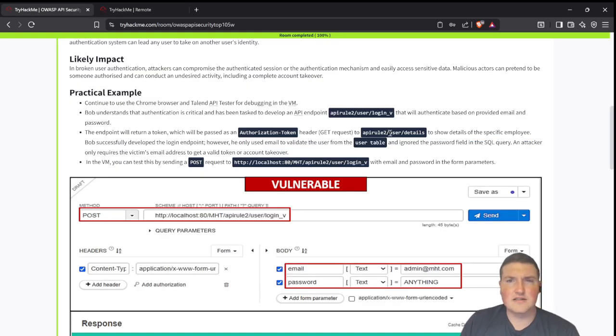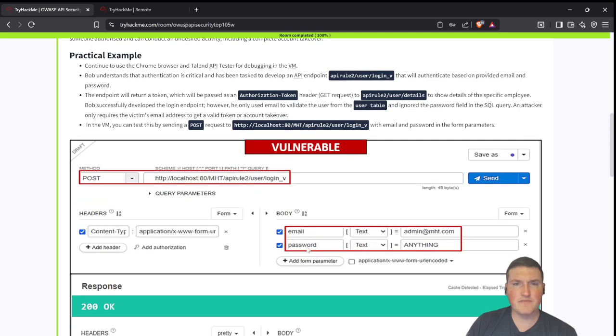All right. So now the endpoint will return a token, which will be passed as an authorization token header in a GET request to API rule user details. So we need to get our token and then pass it over, right? Here it says you can go to email and password, but in this case, they actually coded it to just check the email, not check the password.